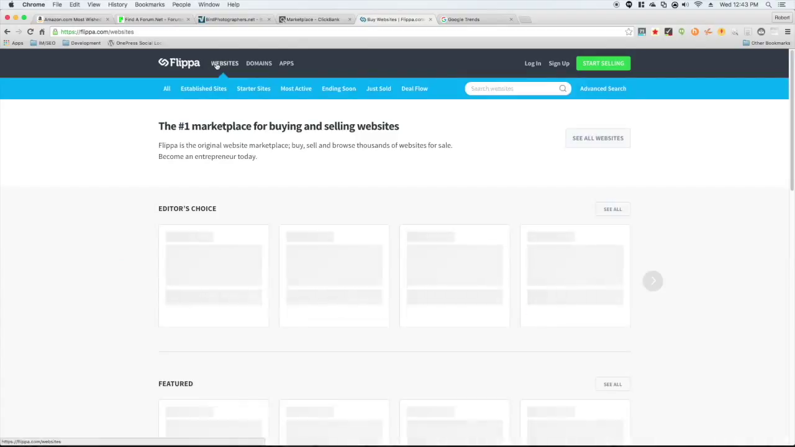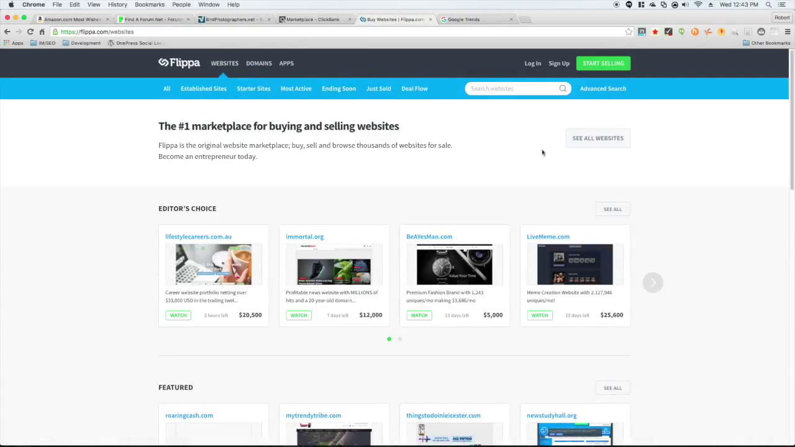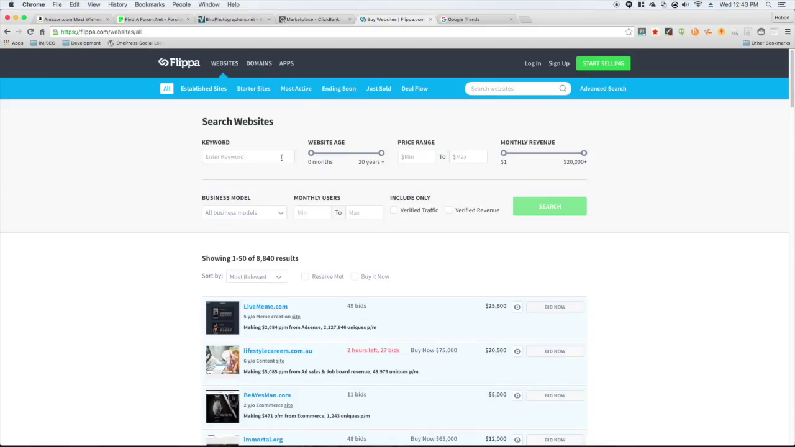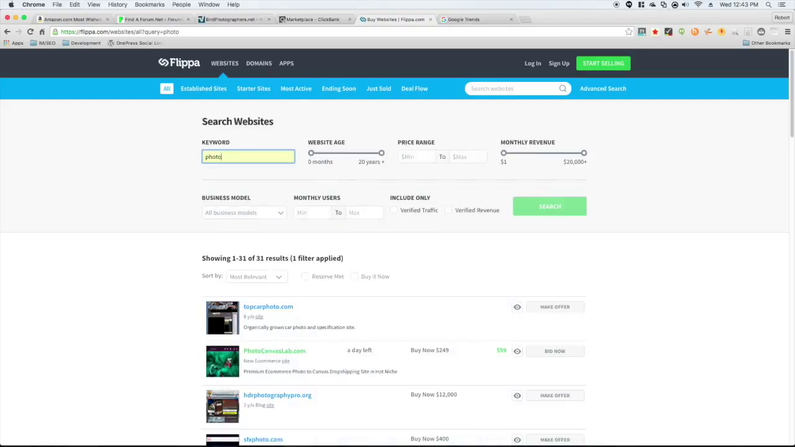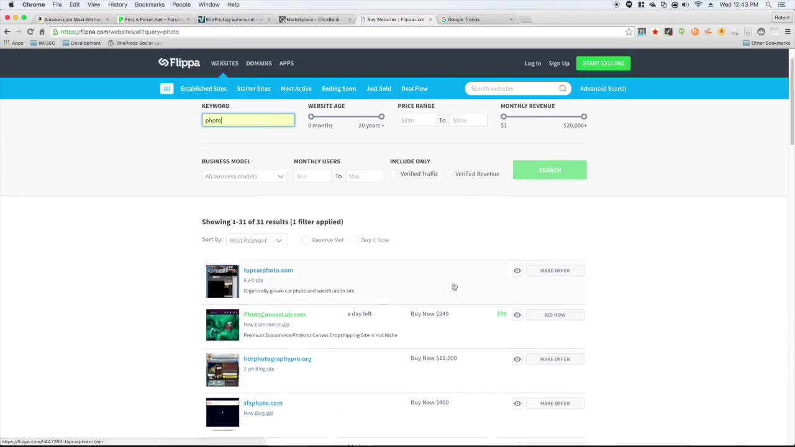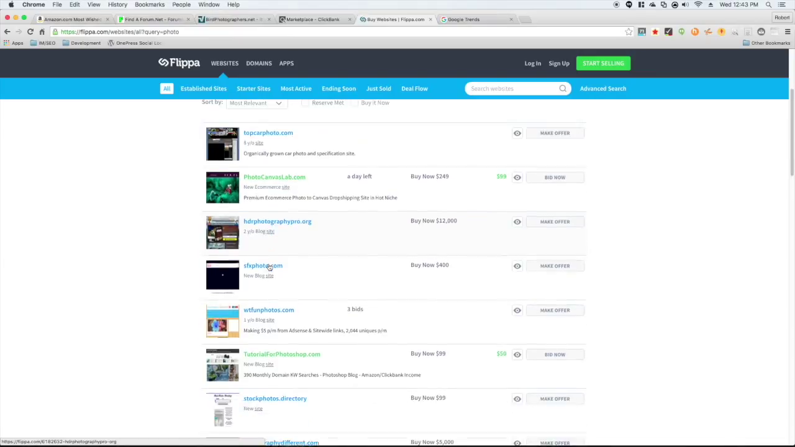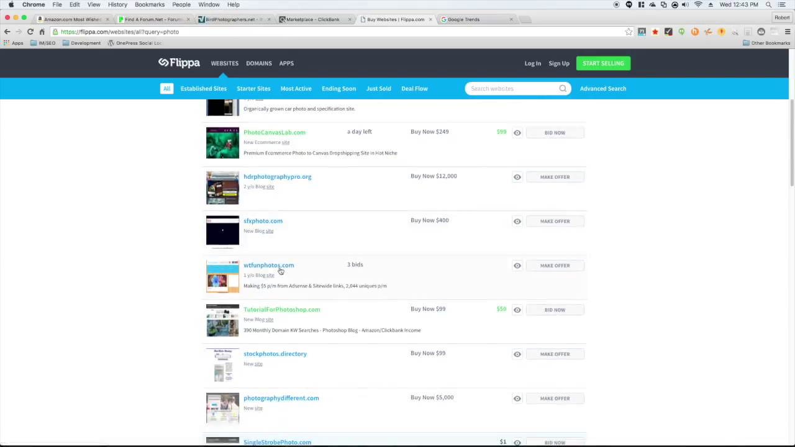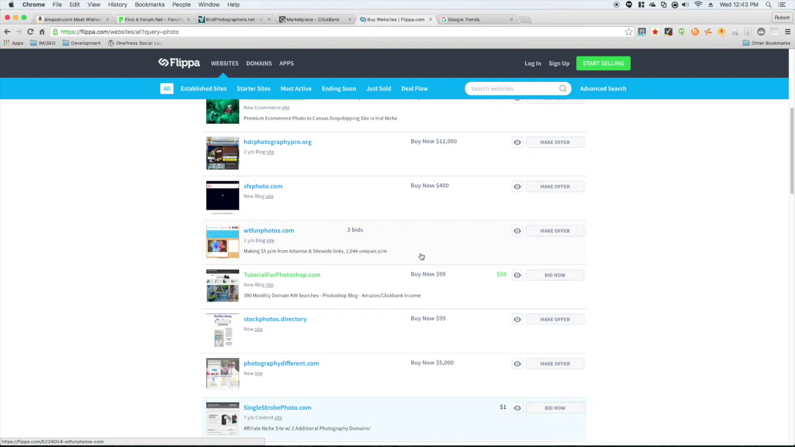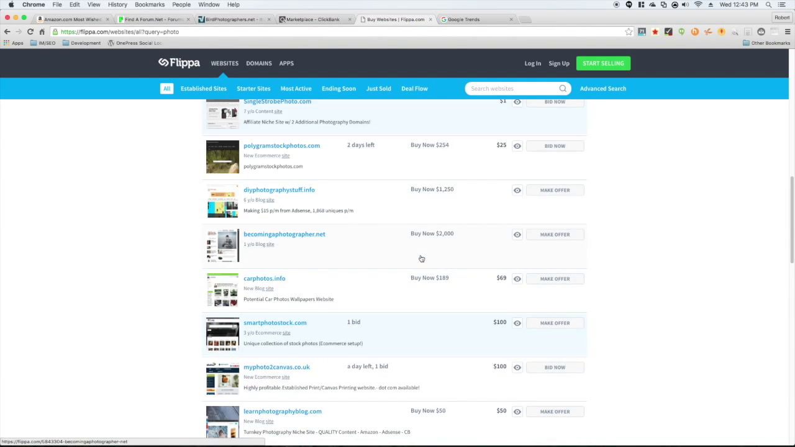So we go to websites, then see all websites, and we'll enter the keyword of photo. And then there's 31 results, and we'll start to look through the different photography sites that are out there. I would ignore any buy it now. I would look for some that have bids on them.